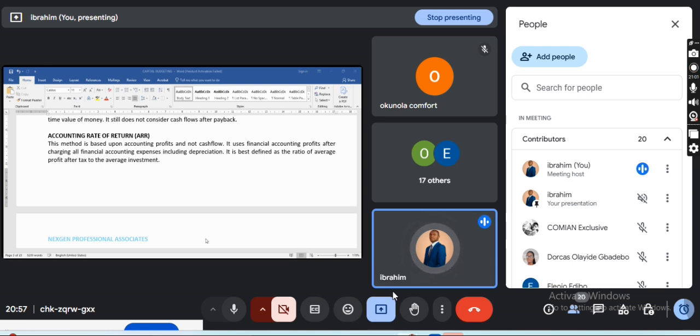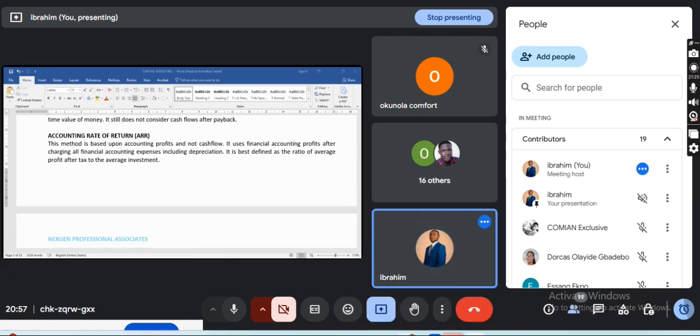It's subjective because accounting profit itself is subjective, since you can charge different methods of depreciation. It's based on your own opinion. You can change it to any format you want to use, but it will be in line with IFRS, as we know.